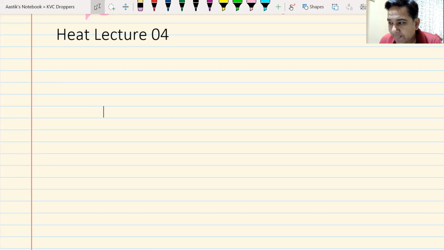For Celsius scale, T minus 0. No, just tell me about any scale. What is the general formula? Not for the Celsius scale. For any scale, what is the general formula? Given temperature minus 0 temperature by upper boundary minus lower boundary. That is the general form for all scales, that is a constant for all the scales.